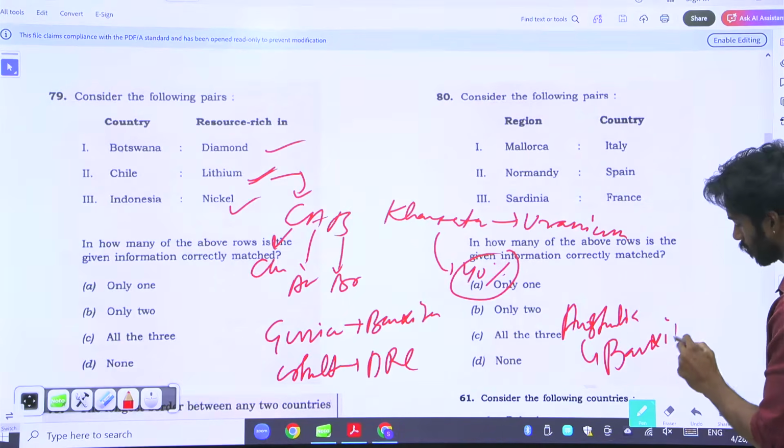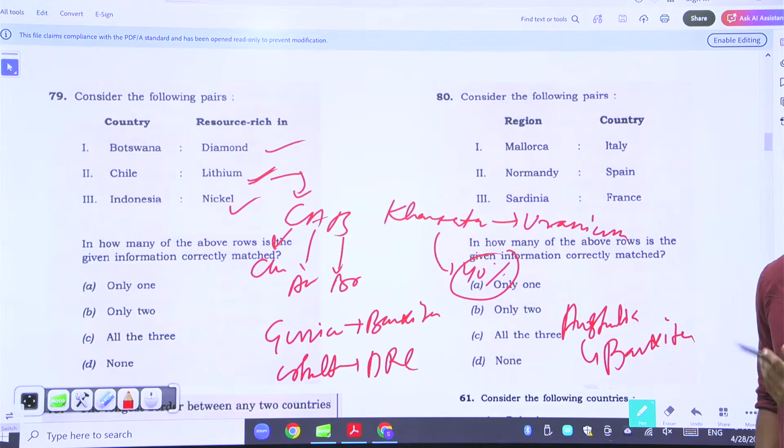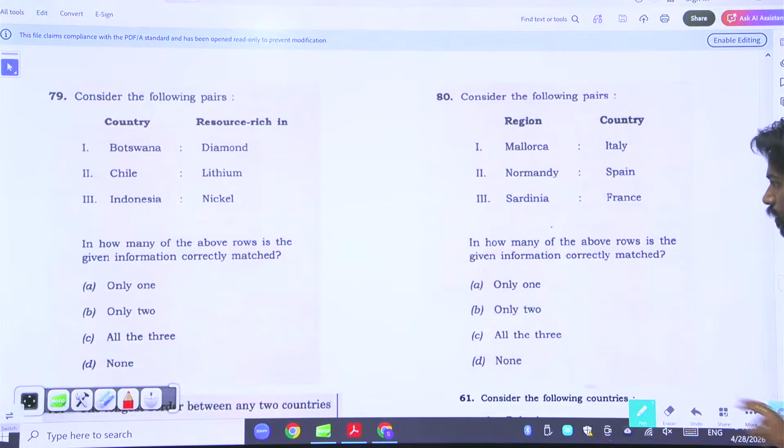All right. This is very factual. If you have read those resource-rich countries, then only you will be able to answer this. Otherwise, there's no chance of you answering this, right?